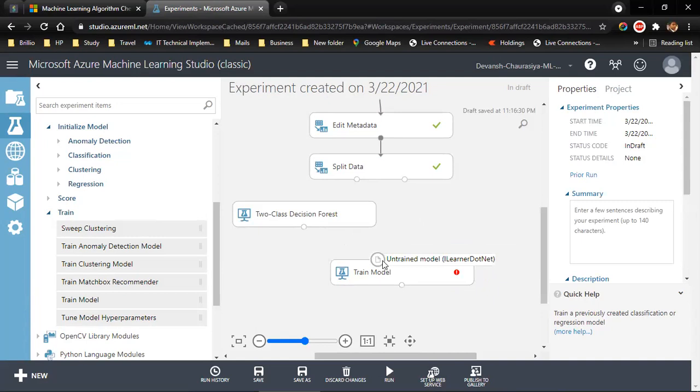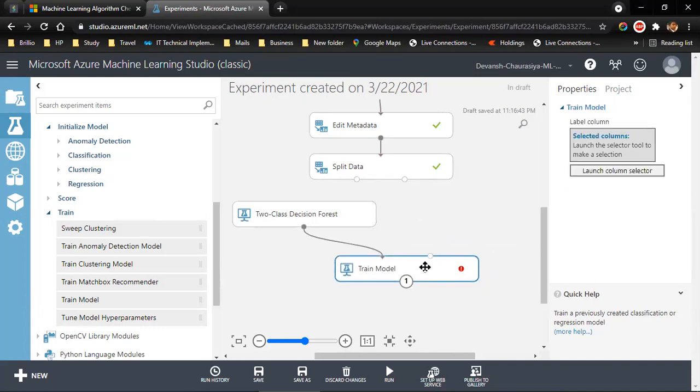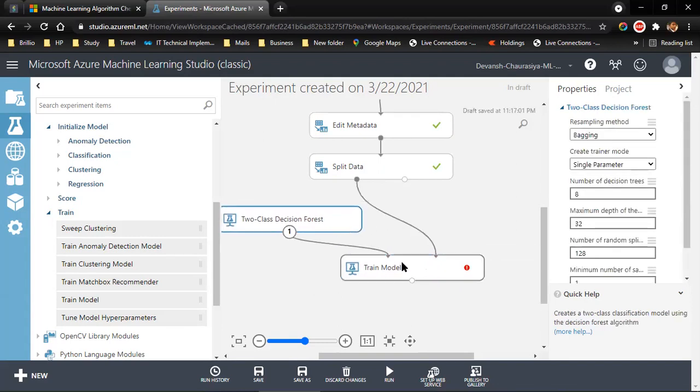Now if you hover on it, it is untrained model. On which algorithm I'm training this model? So algorithm is this two-class decision forest. I connect the algorithm, and what is the data that I'm using? I'm using the training data, right? So this is that 70% training data, and I connect this. Go a little left.